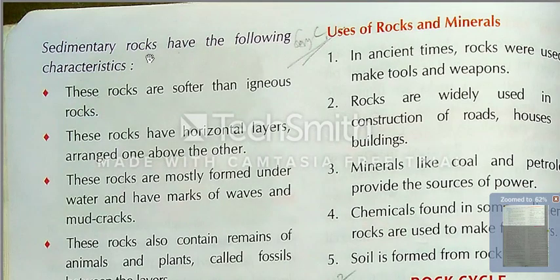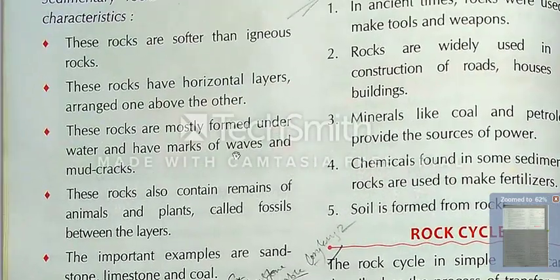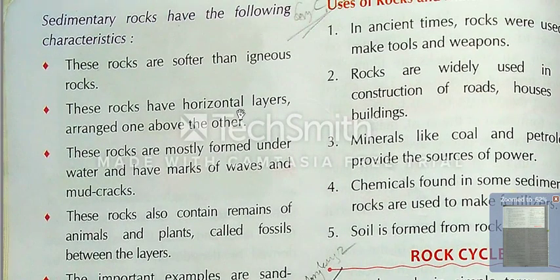The word metamorphic is derived from the Greek word metamorphosis, which as we have seen before means change of form. When existing igneous and sedimentary rocks change their chemical and physical form due to intense heat and pressure, they are known as metamorphic rocks. Now we will see sedimentary rocks. The first point is that these rocks are softer than igneous rocks.